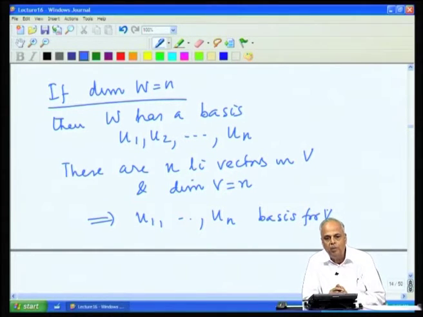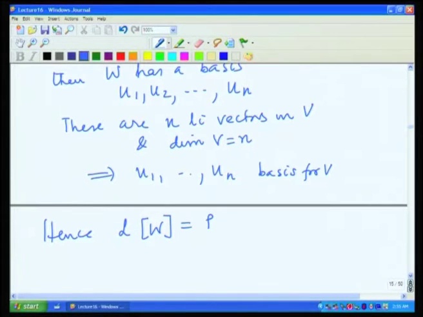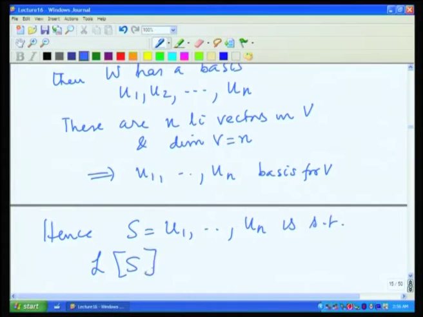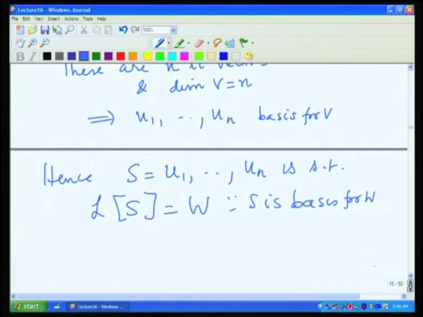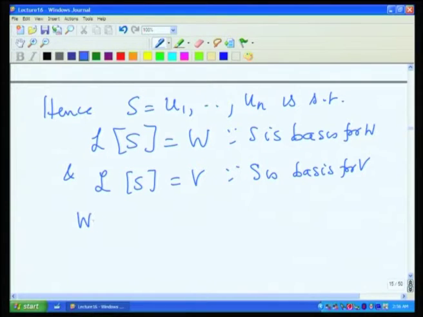Now, on the one hand it is a basis for W and therefore, it spans W, on the other hand it is a basis for V and therefore, it spans V. So, it spans W, it spans V, and since it spans the same, W must be equal to V. Hence, let us call this set S. S is equal to {u1, u2, ..., un} such that L(S) is W, because S is a basis for W, and L(S) is V, because S is a basis for V. Comparing the two, we get W equal to V.